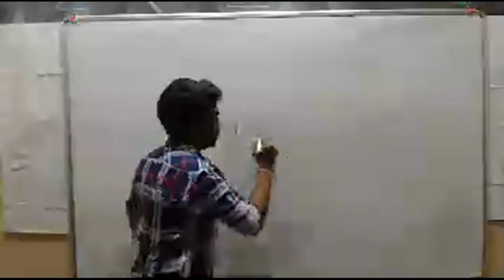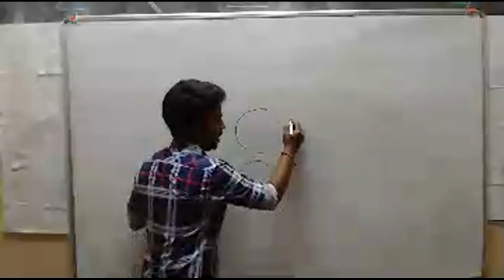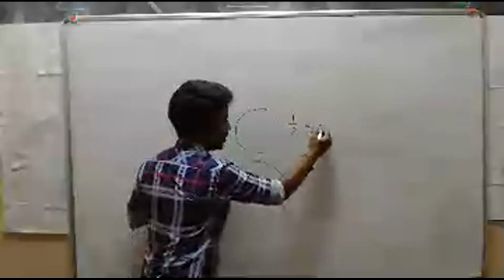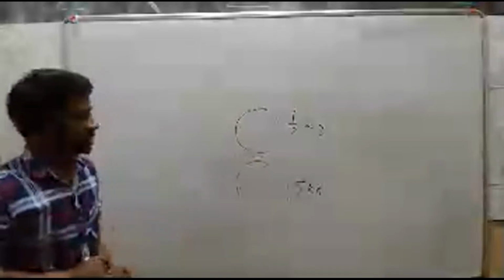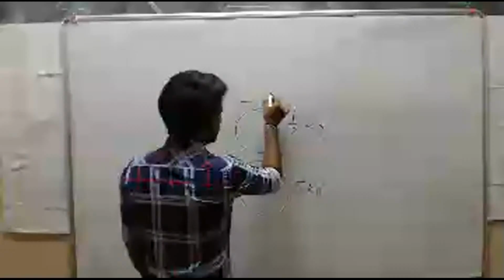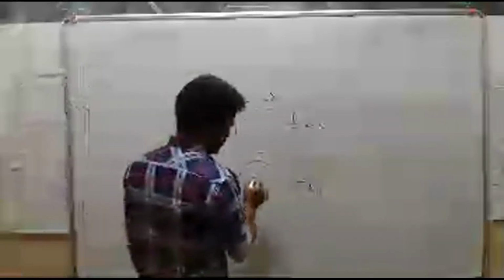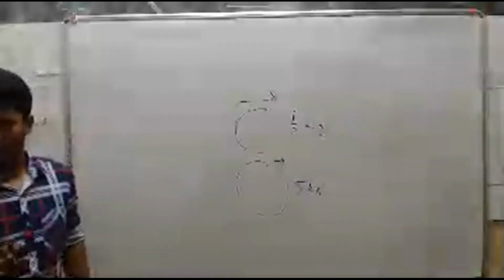Say this football has half a kg, and this stone is 5 kg. Now you apply force on this ball and this stone. Clearly, the ball covers more distance, and the stone covers a lesser distance. While kicking the stone, you will definitely get hurt. Why?